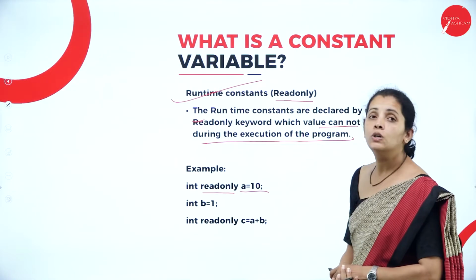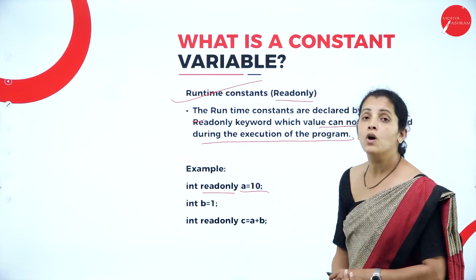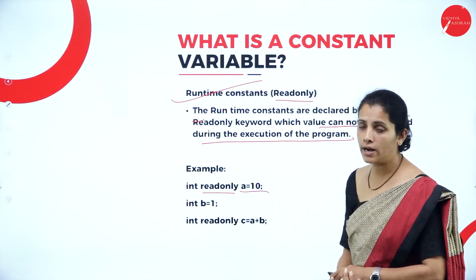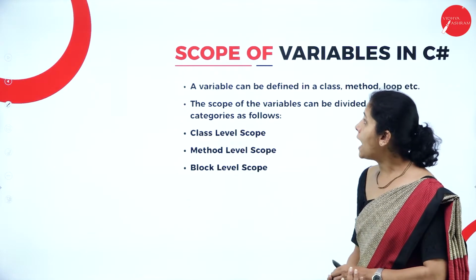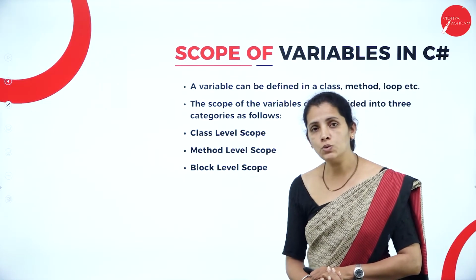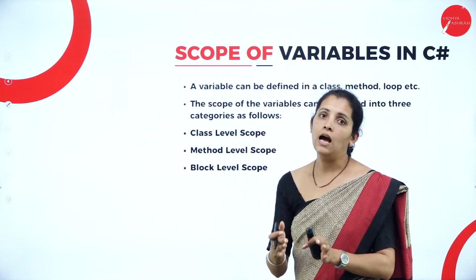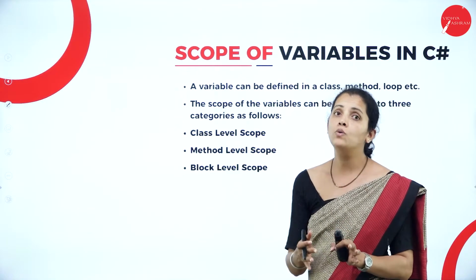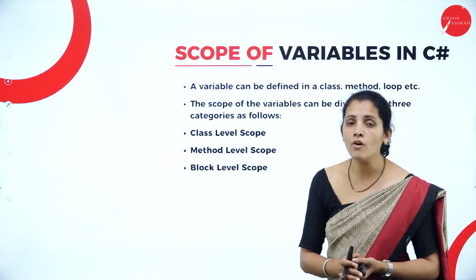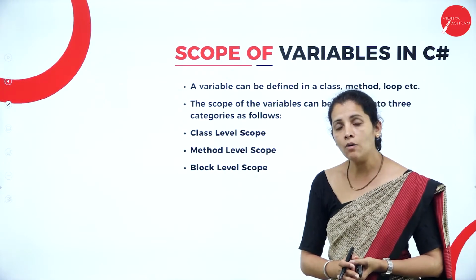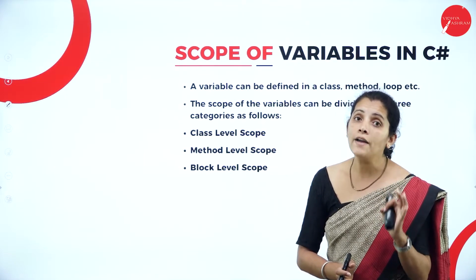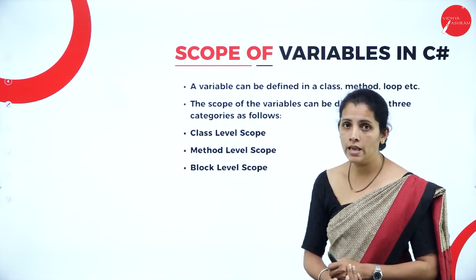These are the two different types of constants which are supported by the C# programming. Now I have scope of the variable. So dear student, till now we discussed how to define the variable and what are the different kinds of variable. Now let me discuss the scope or lifetime of the variable.